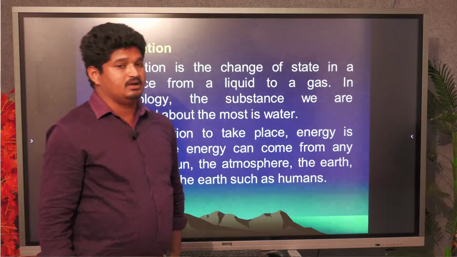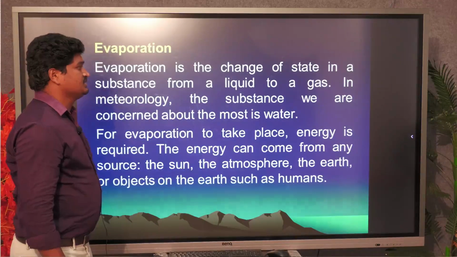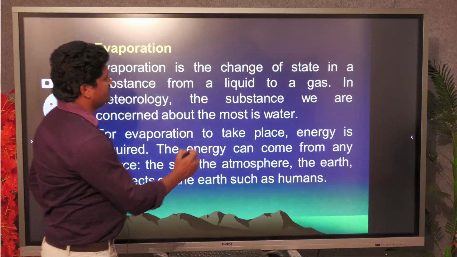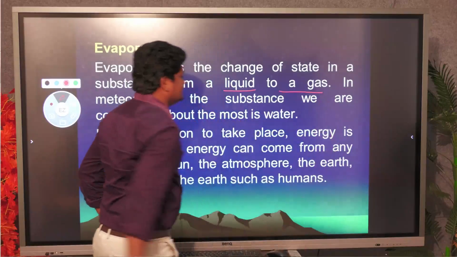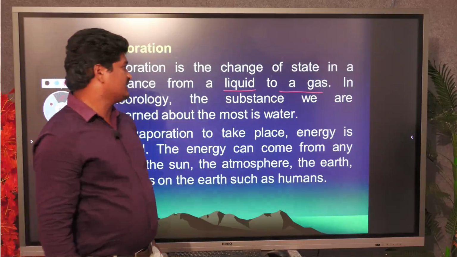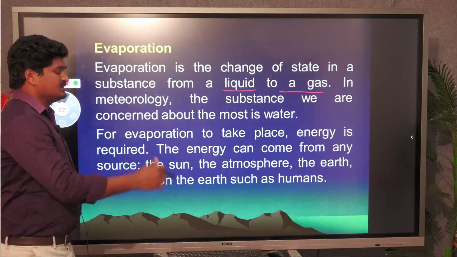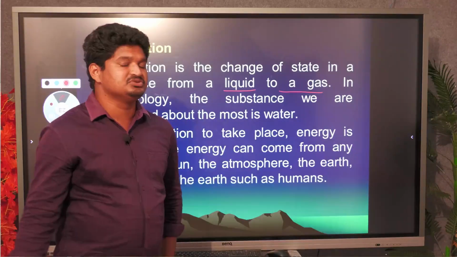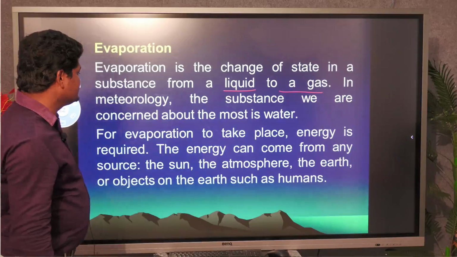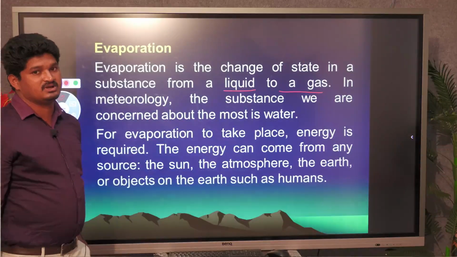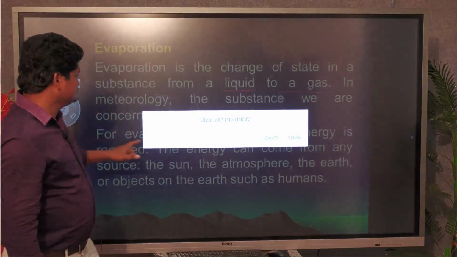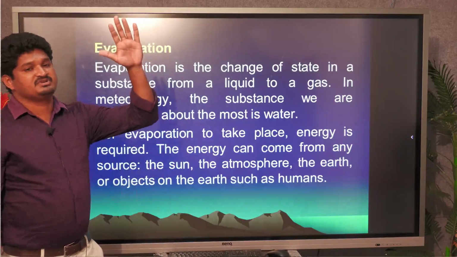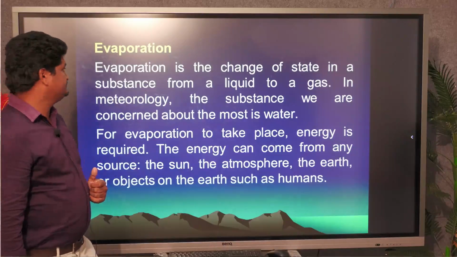Evaporation means when water changes from liquid to gas. When water changes from a liquid to a gaseous state in a particular area, it is called evaporation. Evaporation is based on energy conditions; sunlight is the major source of energy. Wherever sunlight is there, evaporation will definitely occur. Then again clouds form and rainwater is precipitated.